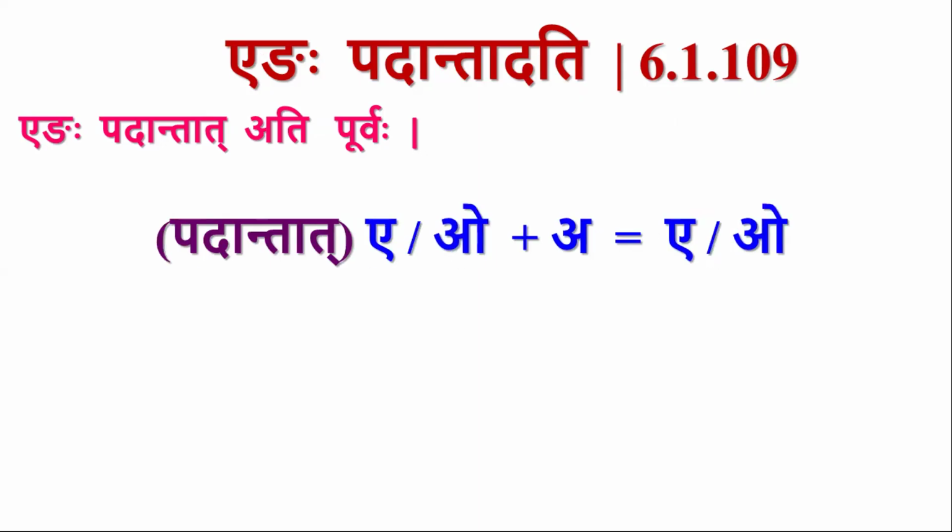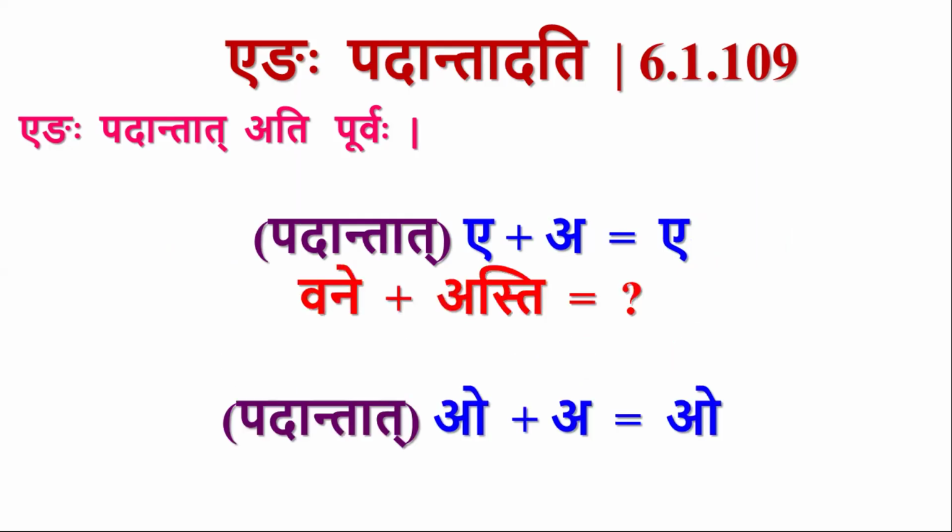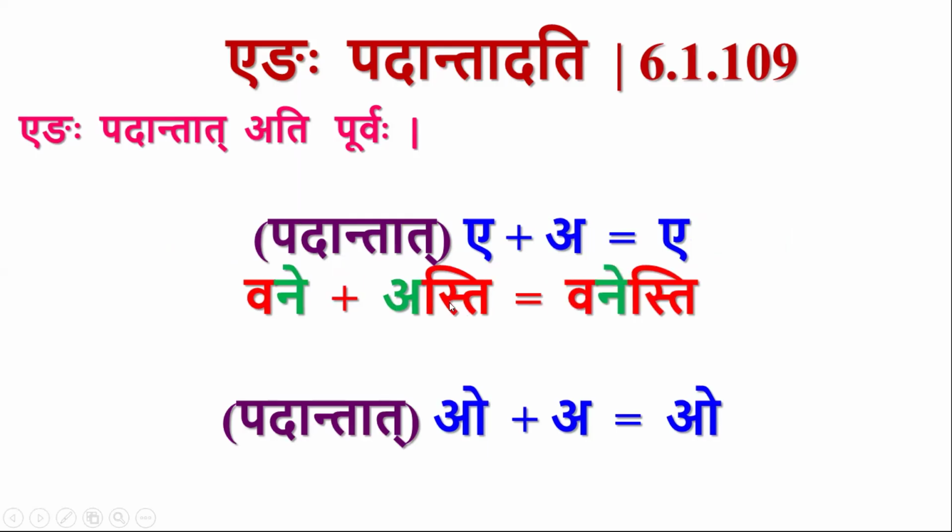So e or o followed by a. There will be purvarupa. But that e and o should be present at the end of a pada. Consider this: te plus asti. Here te, this te is the saptami vibhakti form. So this is a pada because it ends with sup pratyaya. Sup tinganta padam, it is a pada. So this ekara is present at the end of the pada. Now it is followed by hrasva akara. So here we have purvarupa.